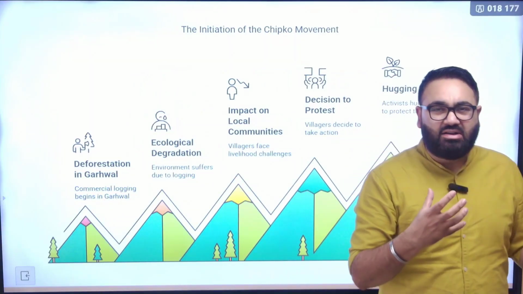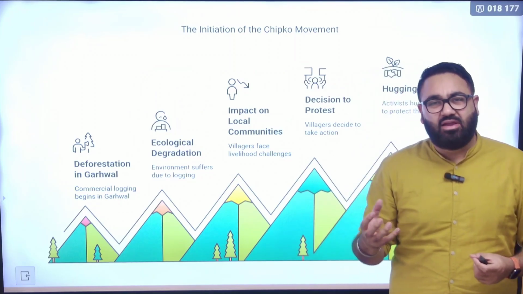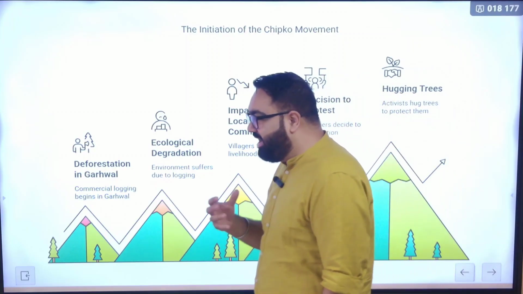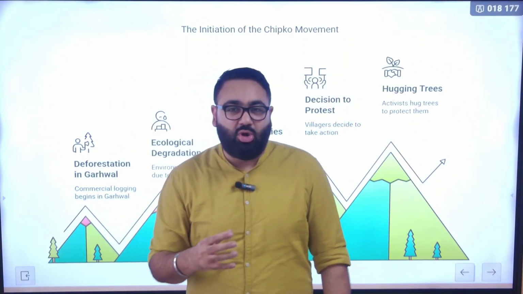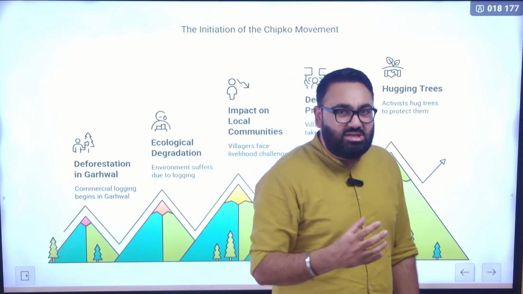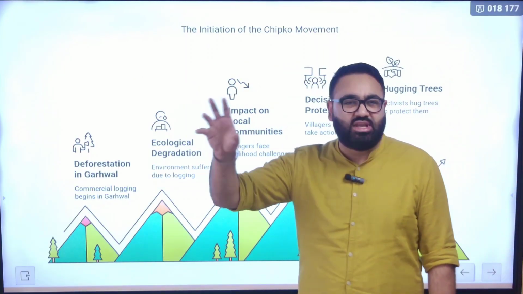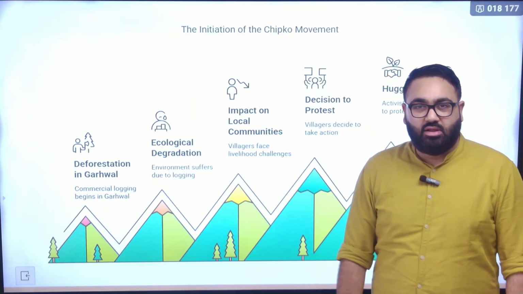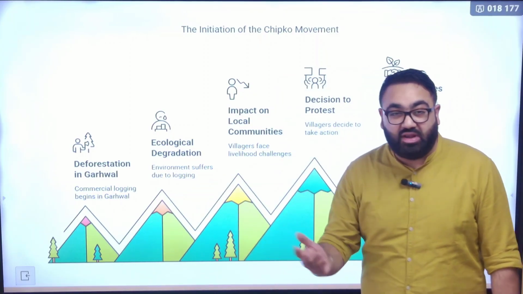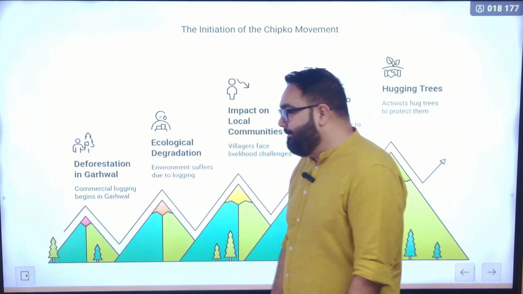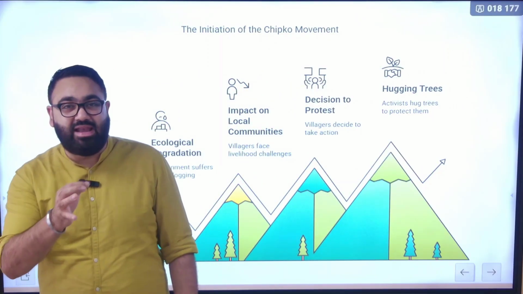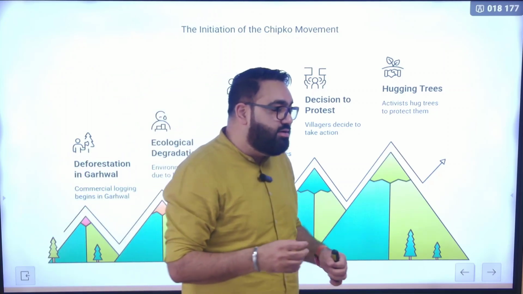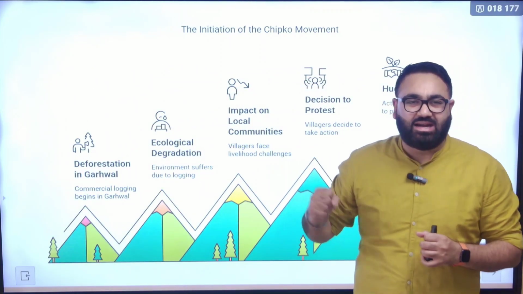There was a dense forest cover in that area where, in the Tehri Garhwal region specifically, the government decided to cut down a lot of extremely old trees in order to have some development. The idea was that we will clean out the area and then we'll have housing, we'll have factories, etc. set up. And that angered the local population. The commercial logging operations began, so a lot of trees were being cut down, and the result was that the local population, especially the women, led a movement where they hugged the trees, making sure that no one would be able to force the women away and cut the trees.